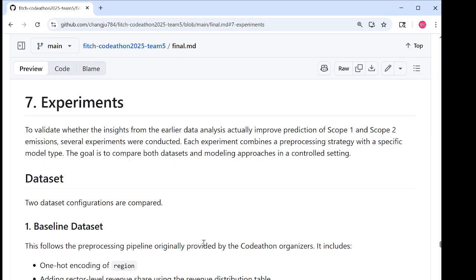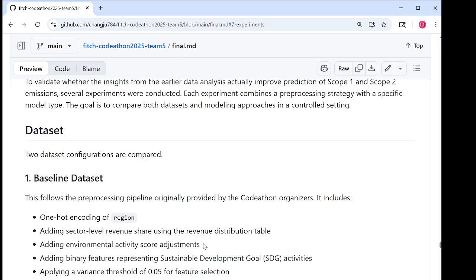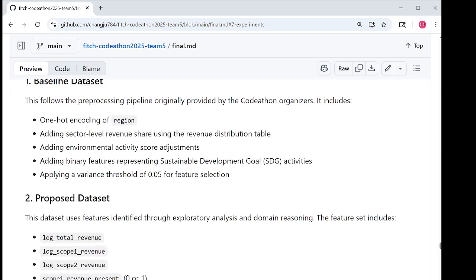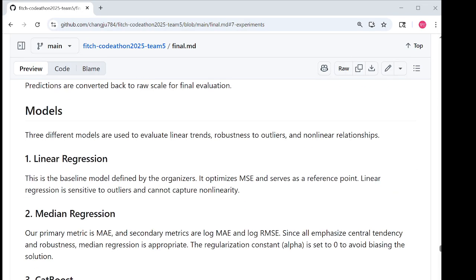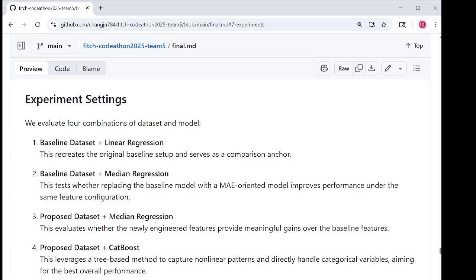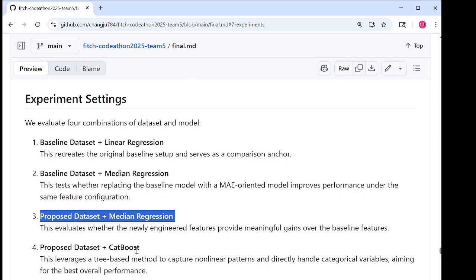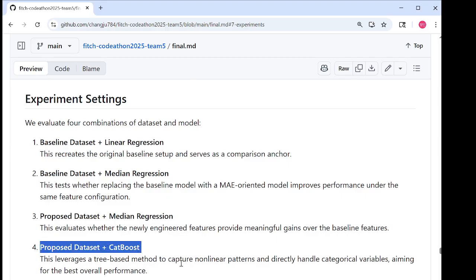After building all these features, we ran incremental experiments on our four main models, which were: first, linear regression with the baseline features from the organizers. Second, median regression plus baseline. Third, median regression with our own defined features with the log target. Lastly, CatBoost with our own defined features as well as the log target.